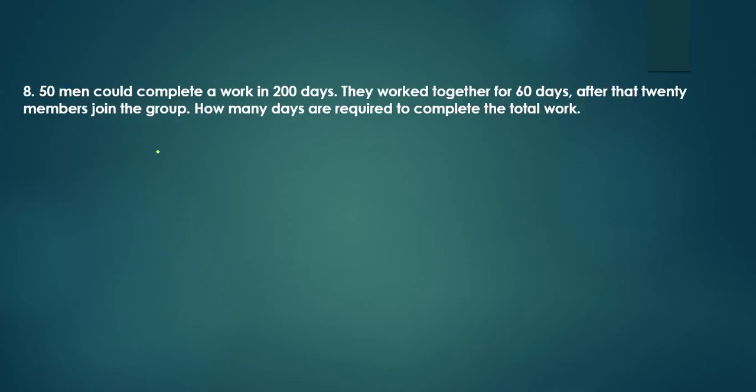50 men could complete a work in 200 days. Same. 50 men can complete the work in how many days? 200 days. They worked together for 60 days. They worked for how many days? 60 days. After that, 20 members joined the group.